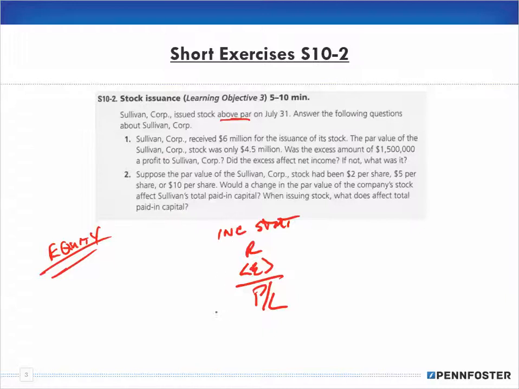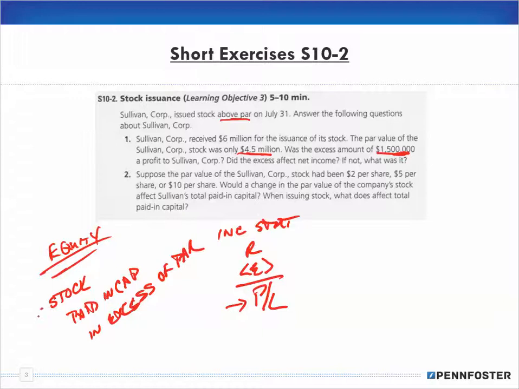So if we know it's not profit and we know we're not affecting the net income, what does it affect? Well, remember in our equity section, we think in terms of the stock, and anything over and above, in this case the $1.5 million, is paid in capital in excess of par. So the $4.5 million is what we get for par, and then the $1.5 million is what's over and above, and that's the paid in capital.